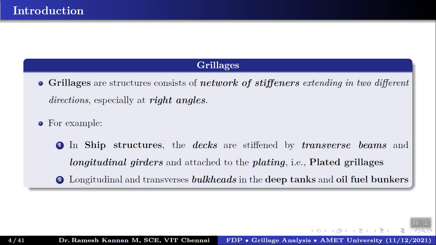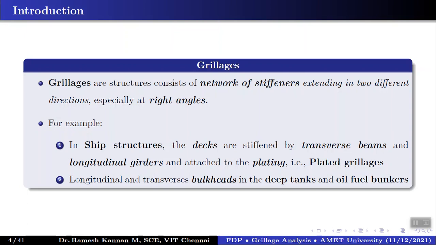That's what we're going to try to see and analyze with the mathematical formulation and so on. And as I told you, anything that goes in a longitudinal and transverse direction, at right angles to each other, is called a cellular network, but you can even call them grillages in some sense. Some examples of that are bulkheads in deep tanks and oil field bunkers. Those are some of the things you can think of as grillages.